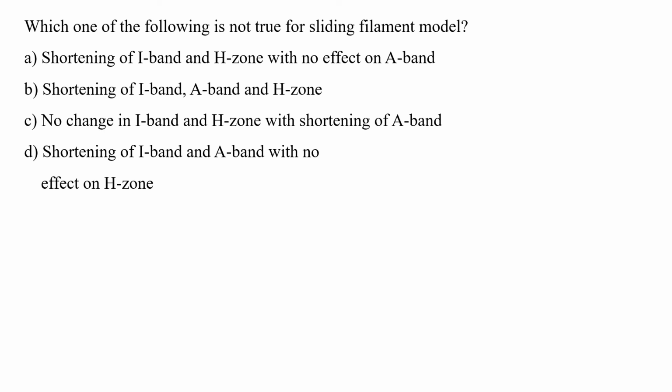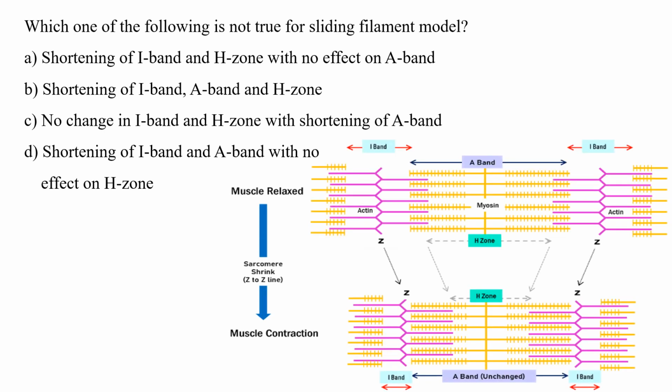First of all, you should know in a sarcomere what is I band, what is H zone and what is A band. When muscles are relaxed, the A band is the entire range of the myosin present in a sarcomere unit. H zone is the uncovered myosin length which is not covered with the actin.